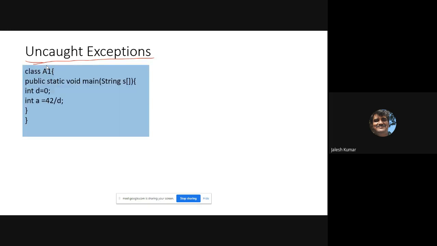See, a program you are already familiar with, the syntax: class, class name, public static void main. Inside that, I'm declaring one variable d equal to 0, and I'm evaluating 42 by d. You know that it leads to infinity, and a program will not catch infinity. Then what is the output when you execute this program?